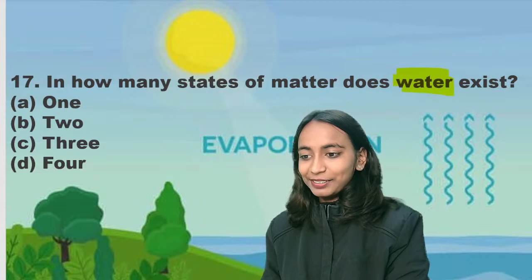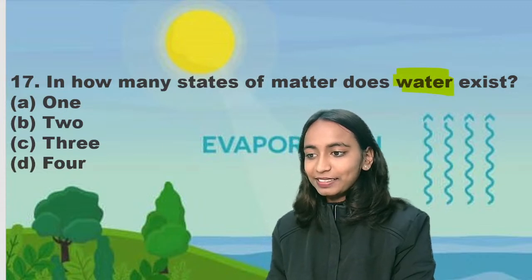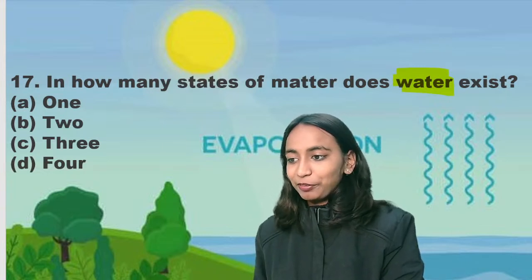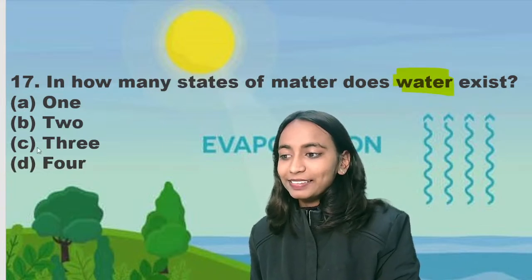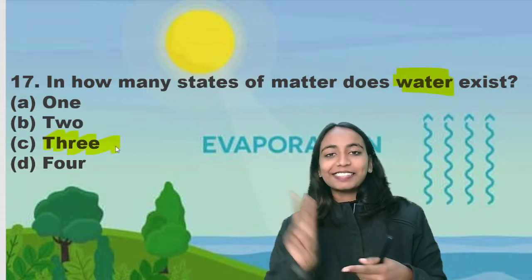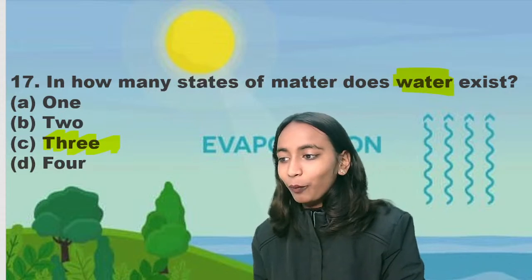Everyone is providing the answers. Very good. Quickly go ahead, provide your answers. Correct. Everyone is providing correctly that water exists in 3 states. Okay. Solid, liquid, gaseous. Solid is ice, gaseous is vapors and liquid is water only.